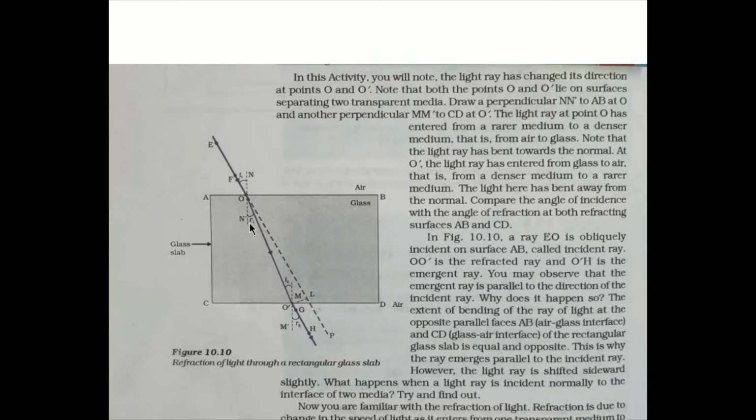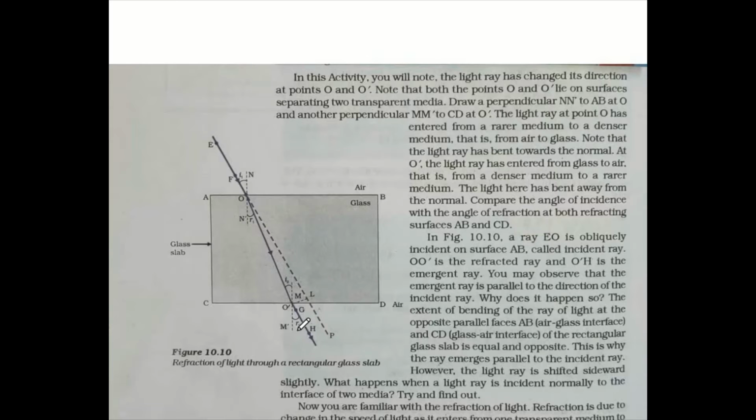Now, when the ray of light, this is your refracted ray, if it goes out, again it is changing the medium, going from the glass to the air again. You can draw one more perpendicular here. This dotted line is the perpendicular. So, ray of light will bend away from the normal because it is going from optically denser medium to optically rarer medium. It is to bend away from the normal. This is the actual path of the incident ray, and this is known as emergent ray.